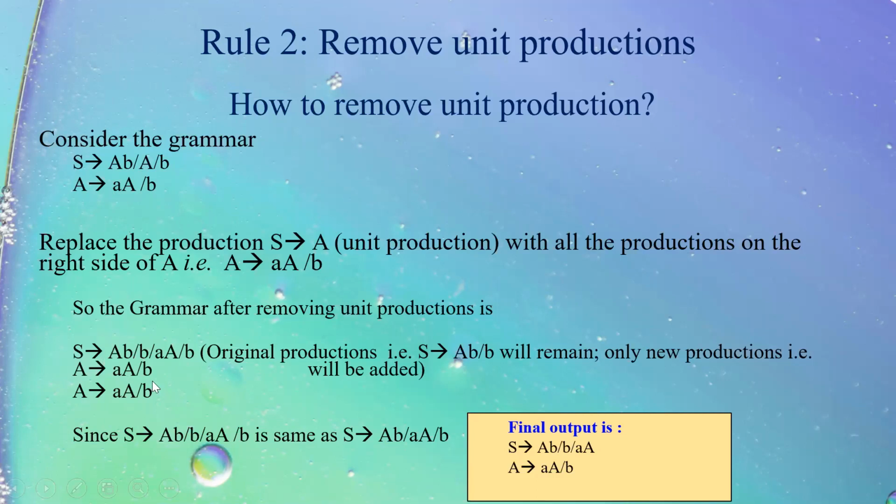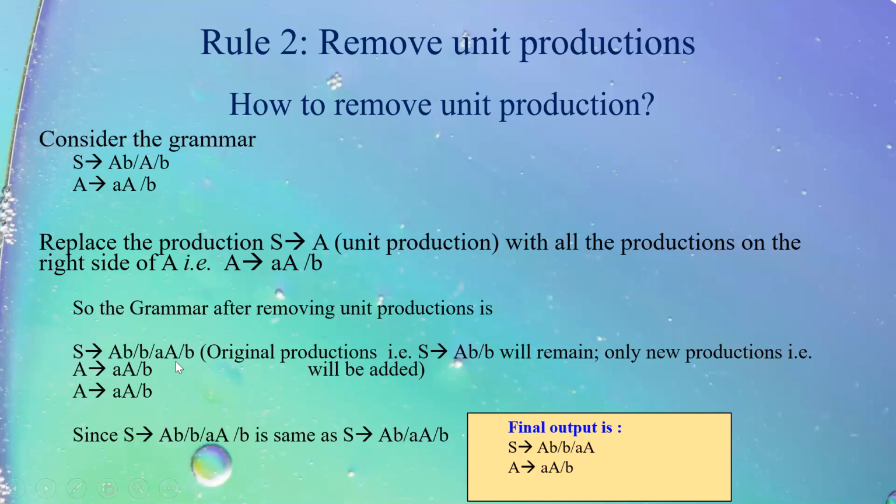We will replace all the productions of unit production, that is A, with A tends to small a or B. So in place of capital A, I have put small a, capital A or B. Original productions, capital A, B or B will remain as it is, and we will include two new productions in S tends to production. Why? Because we have two productions on right side corresponding to capital A. So this is how we will remove this particular unit production.